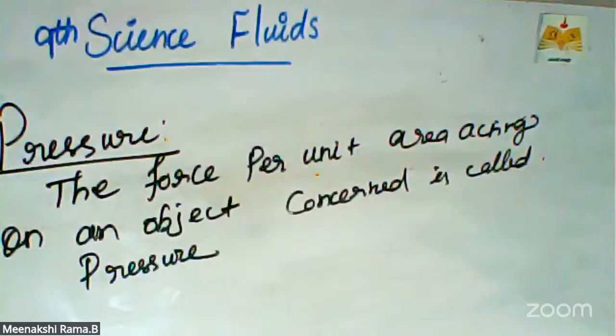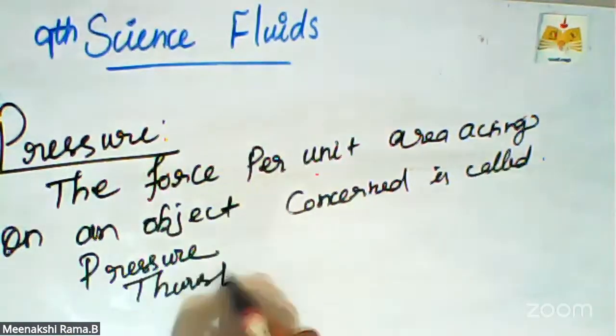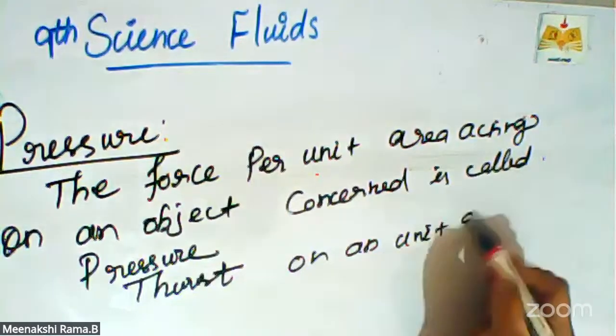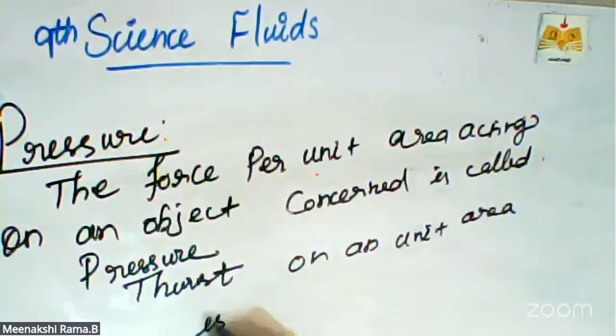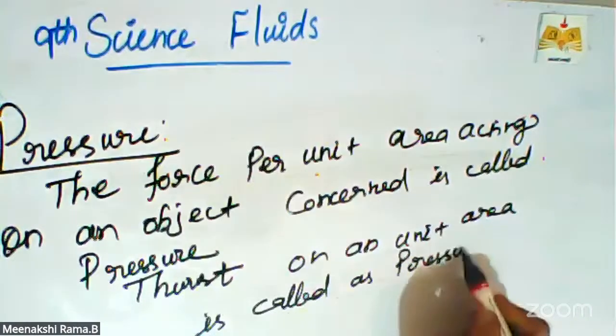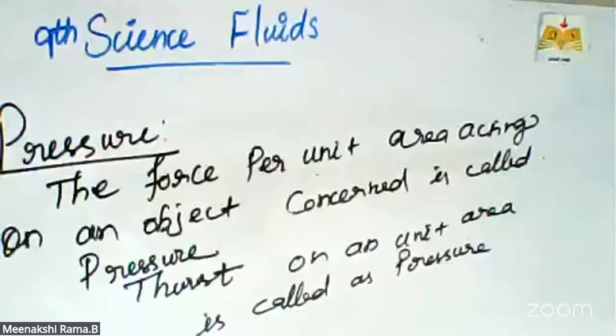So we can say the thrust on a unit area is pressure. What is the difference between pressure and thrust? Thrust is nothing but the force acting perpendicular to the surface, but pressure is the force per unit area acting on the object concerned.